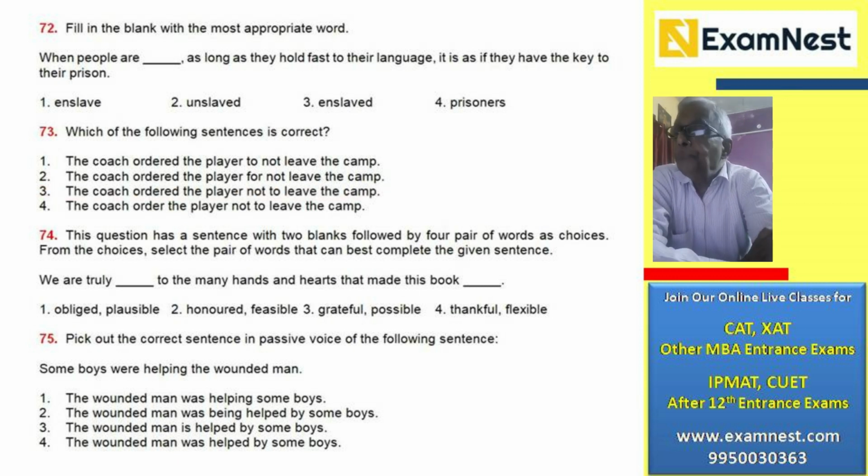The next one: this question has a sentence with 2 blanks followed by 4 pairs of words as choices. From the choices, select the pair of words that can best complete the given sentence. We are truly, well, if you say obliged, that could be correct, but then that makes this book plausible. The word plausible is incorrectly used there. You can't say plausible book. No, that's incorrect.